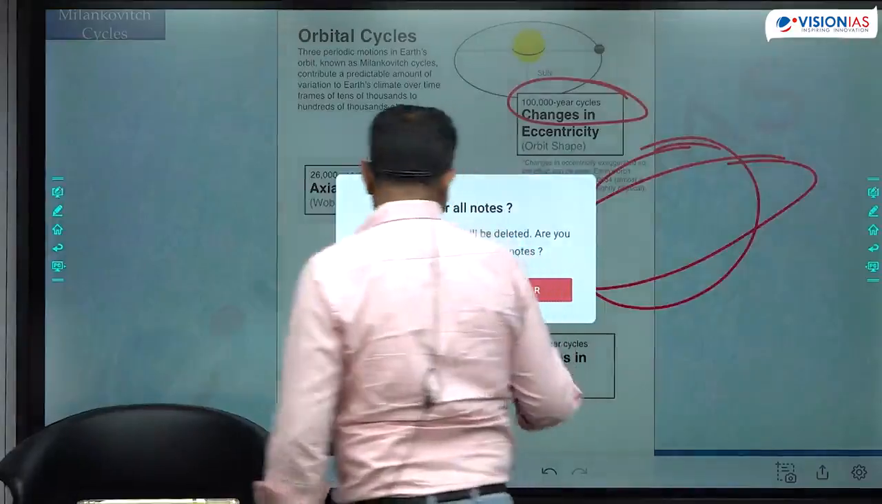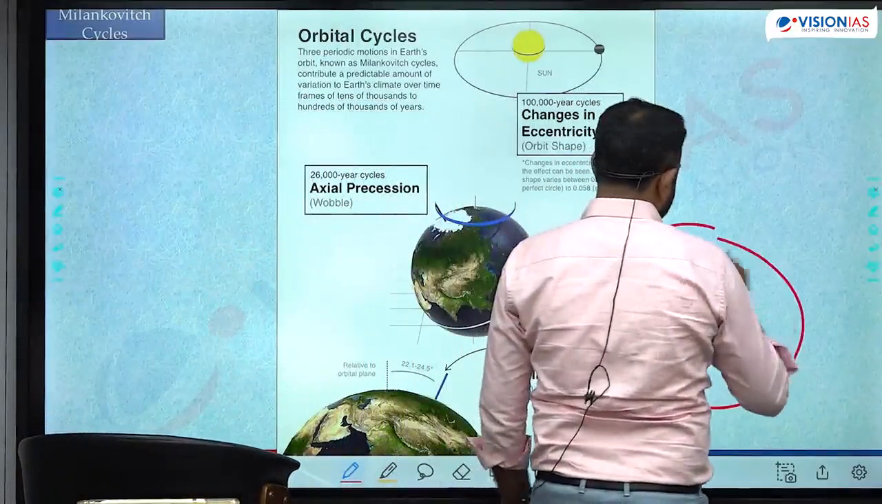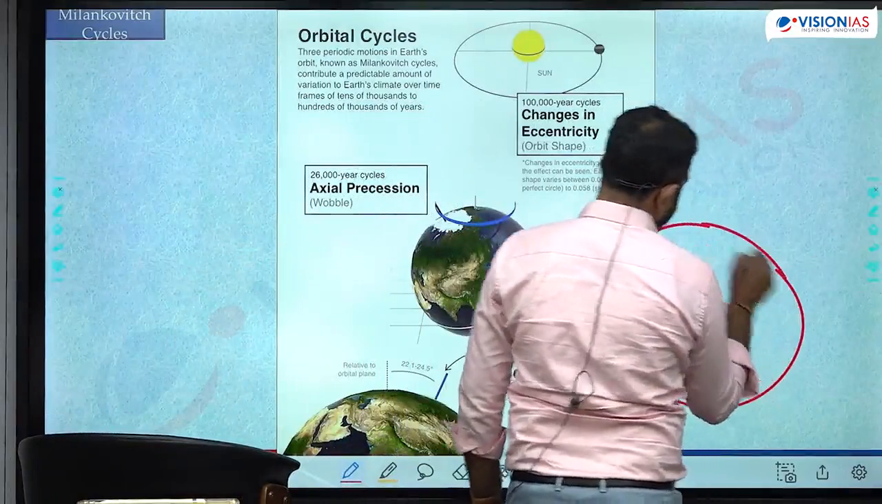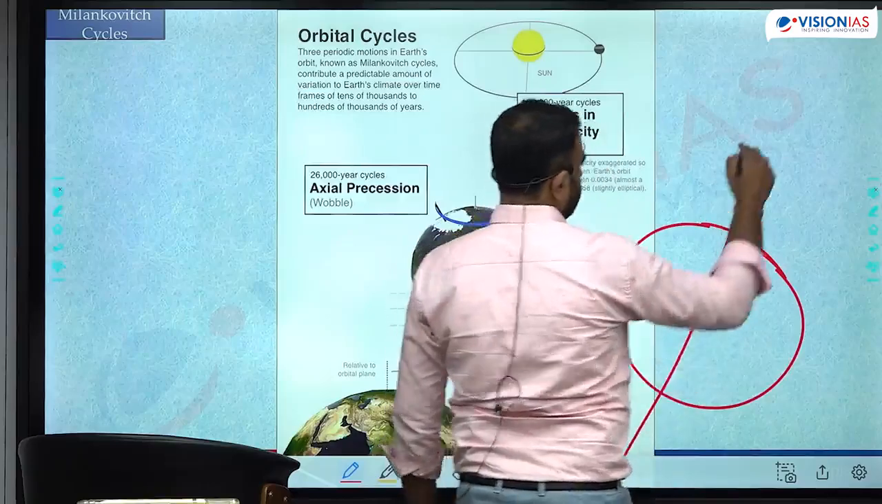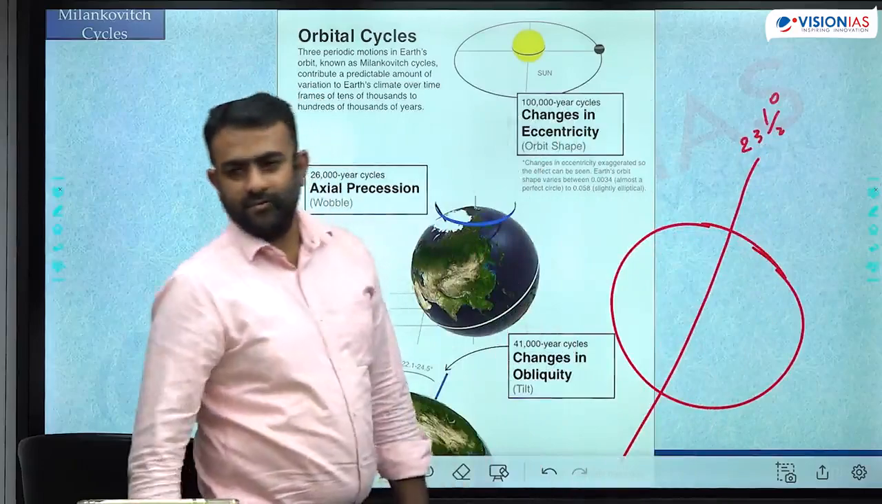The second cycle is the cycle of obliquity. So हमने पढ़ा था the Earth's axis is tilted by how much of angle? 23.5 degrees. This is also not fixed. ये भी fixed नहीं है.